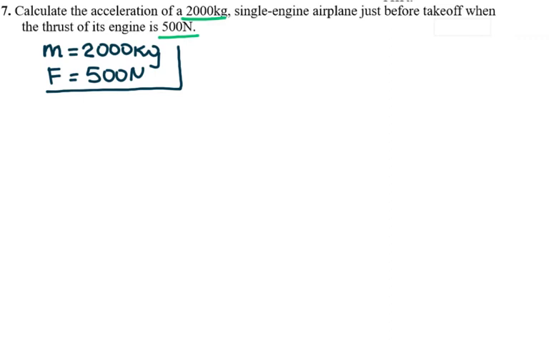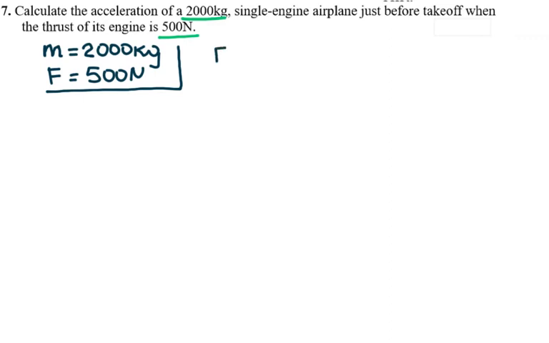In this question, they say calculate the acceleration of the airplane. In my problems in the classroom, I would usually write everything that is given. So here you have the airplane mass. Before takeoff, the thrust on the engine is 500 newtons. So from the information given here, I have the mass, which is 2,000 kilogram, and I have the force acting, which is 500 newtons. And they ask me to find the acceleration.